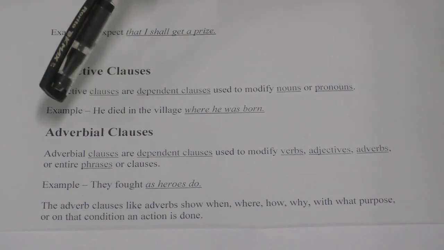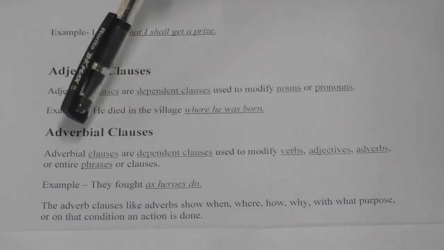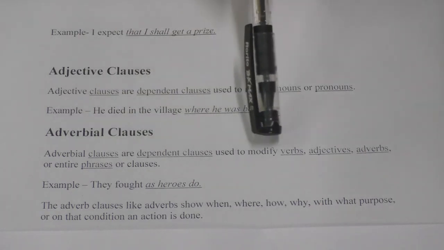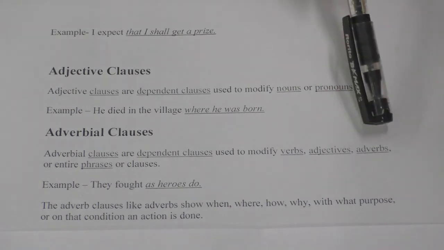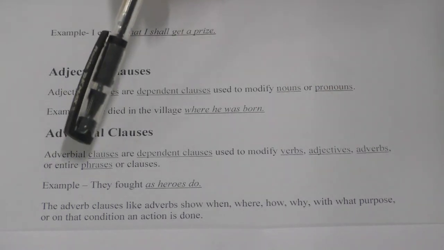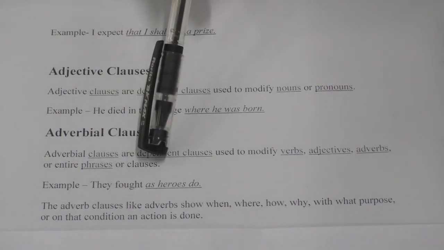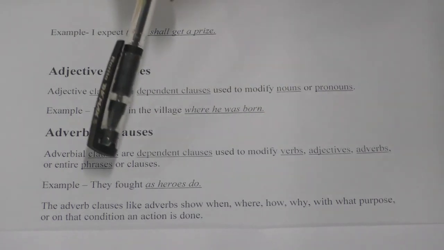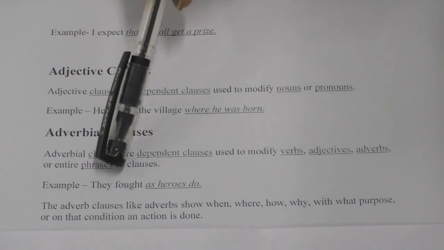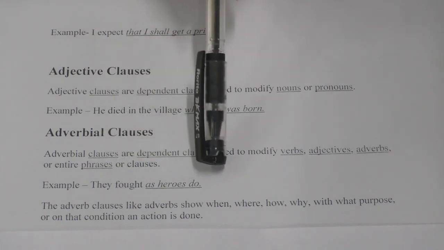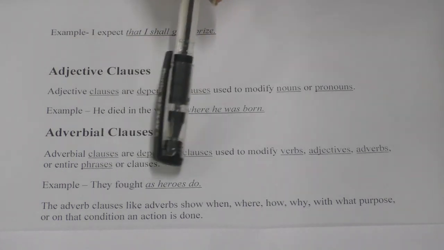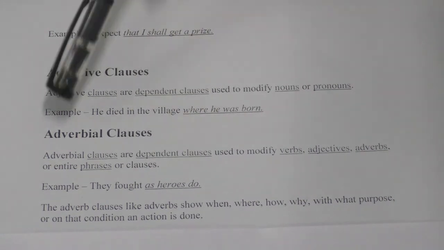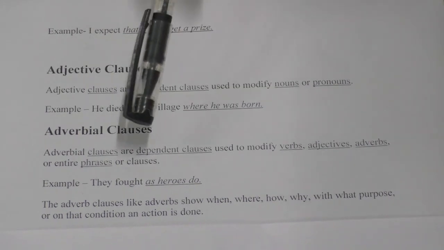Then we have the adverbial clauses. The adverbial clauses are dependent clauses used to modify verbs, adjectives, adverbs or entire phrases or clauses. So they modify verbs, adjectives and adverbs. Example, they fought as heroes do. How did they fight? As heroes do. So this part of the sentence is nothing but the adverbial clause.